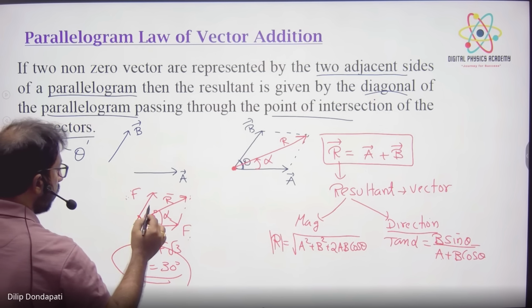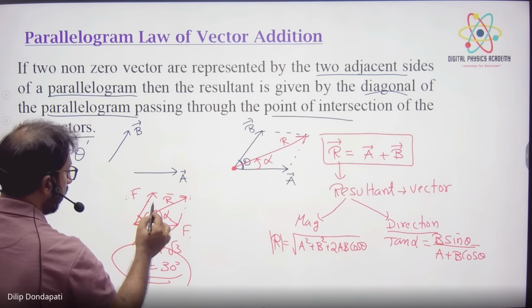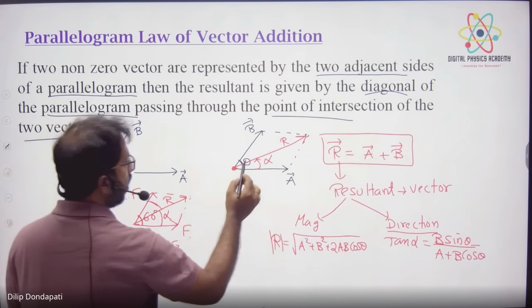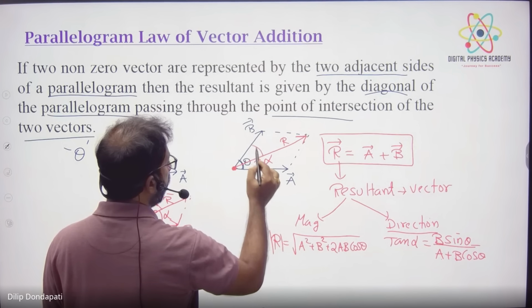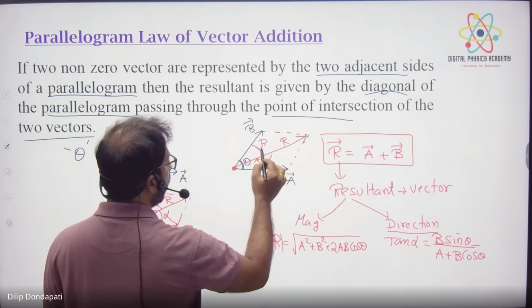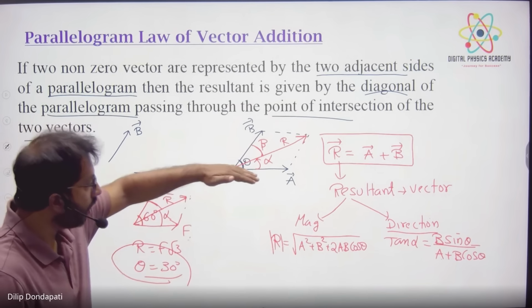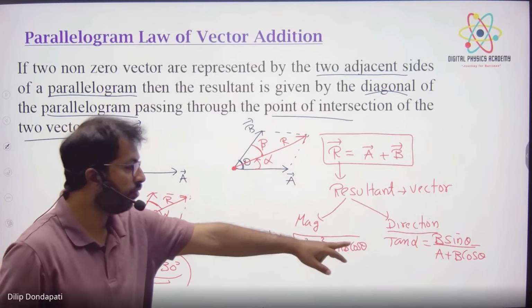And suppose they ask with respect to this one, I want this, then what will the formula be? How to find this, say beta? With respect to A only we always calculate the alpha formula.